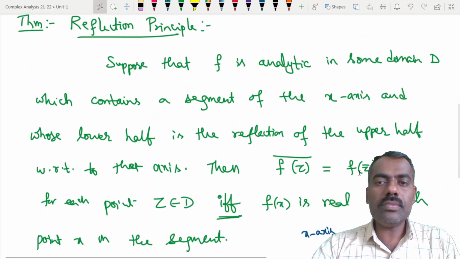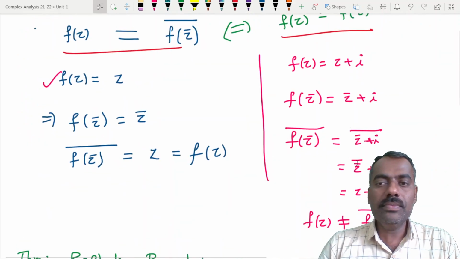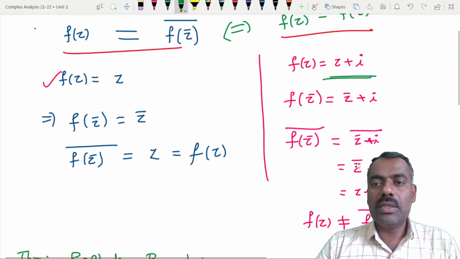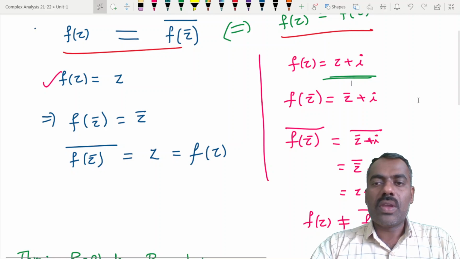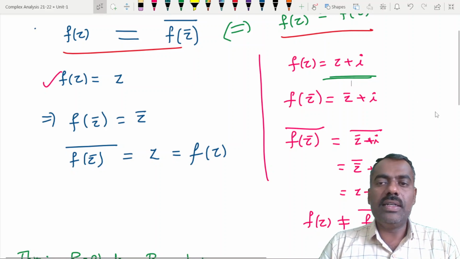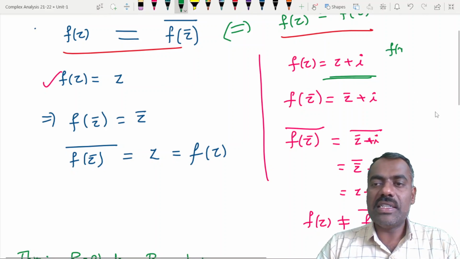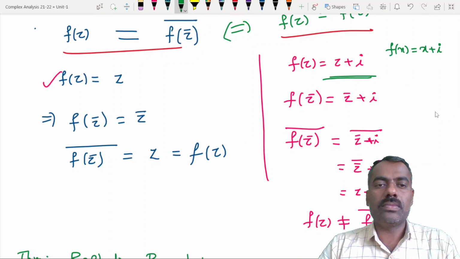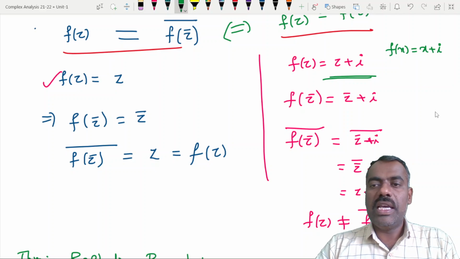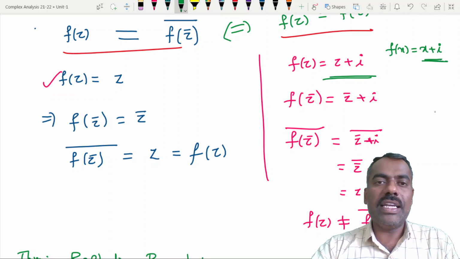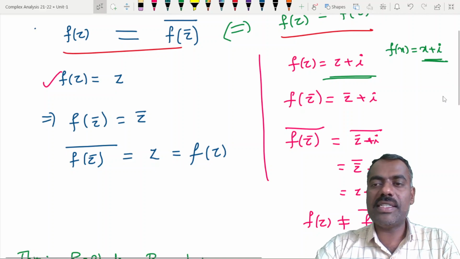Okay, just go to this example here. Then what is f of x? f of x is x plus I. Yes or no? Even though your x is real, is x plus I real? It is not a real one. It is a complex number. Is that clear?